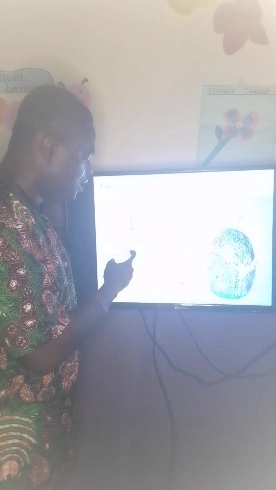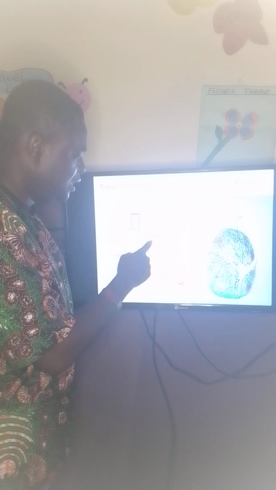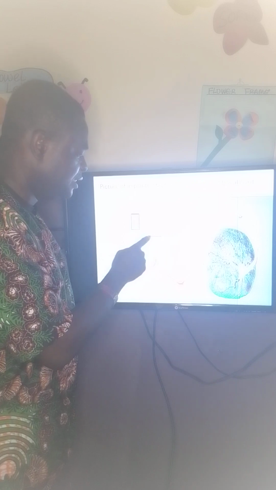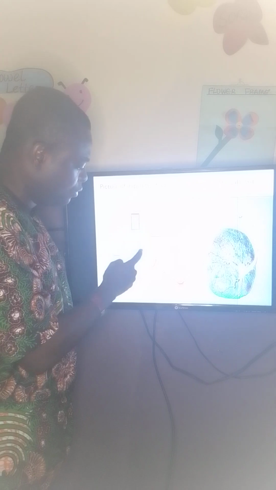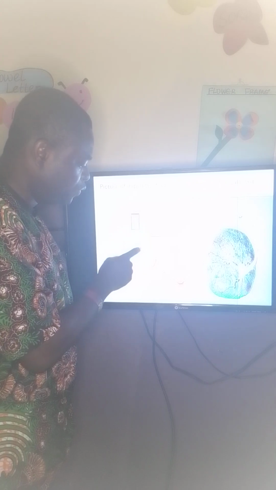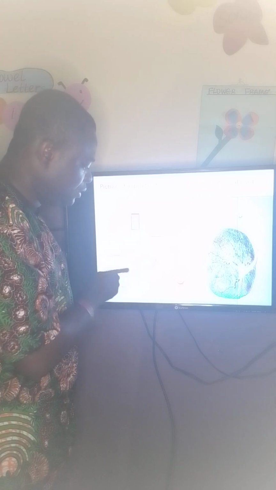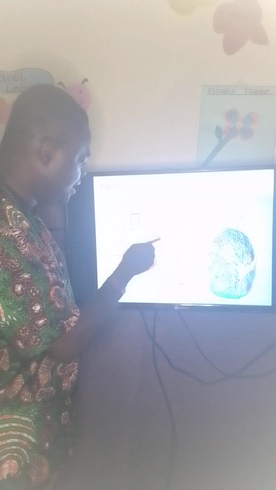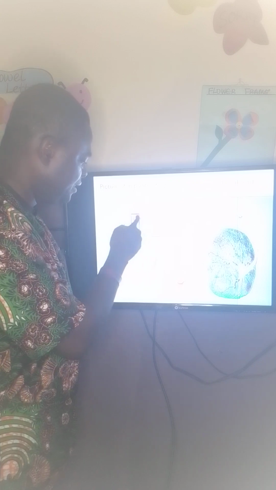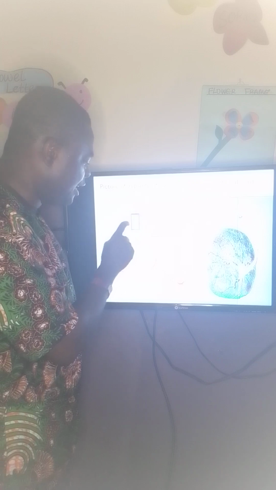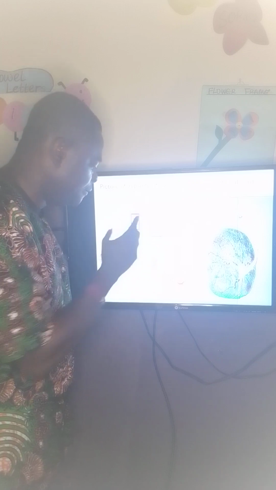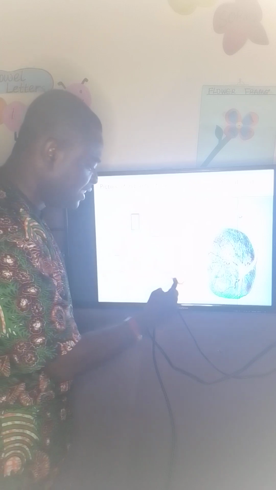The foetus, so you can see the amnion, you can see the yolk sac that is connected to the umbilical cord. This is the navel of the baby, the foetus. This is the uterus. So you can see everything here. This is the placenta. You can see the blood capillary of the mother and the capillary of the child, not mixing together. So this is the vagina.